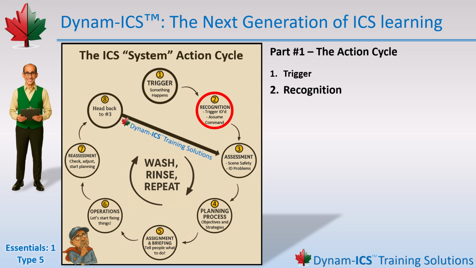And an important note, because ICS is about real people doing real work. Respond safely. You're no good to anyone if you don't make it to the scene in one piece. Recognition is the handoff between something happened and we're responding. Without recognition, incidents stay hidden. With recognition, the system comes alive and the work begins. Next up, step number 3, assessment. Now that you're on scene, what's actually going on?